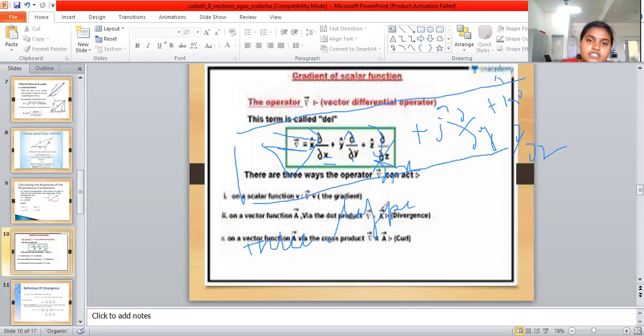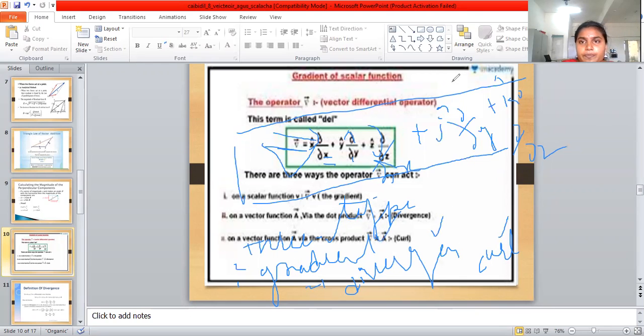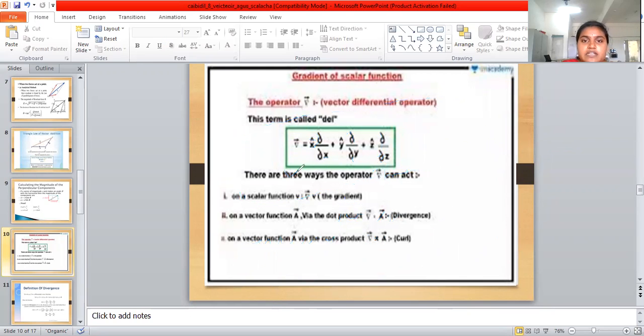First is gradient, second is divergence, and third is curl. These are gradient, divergence and curl, and we will explain them one by one.